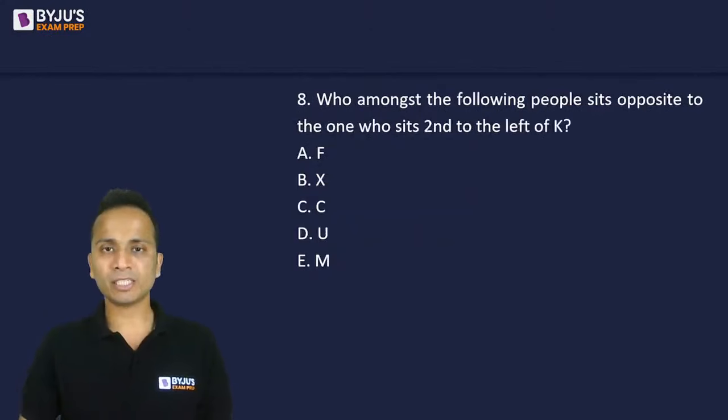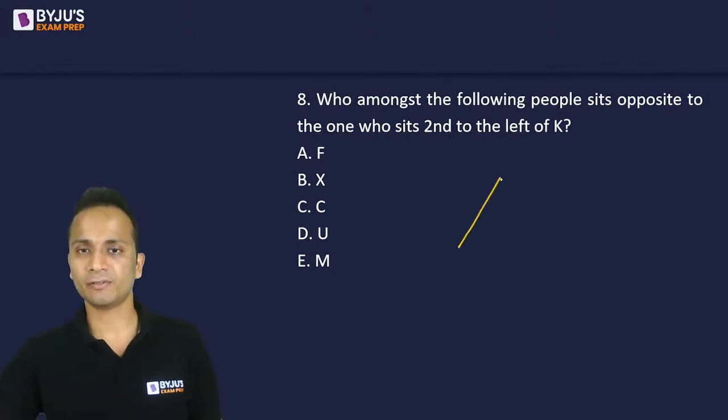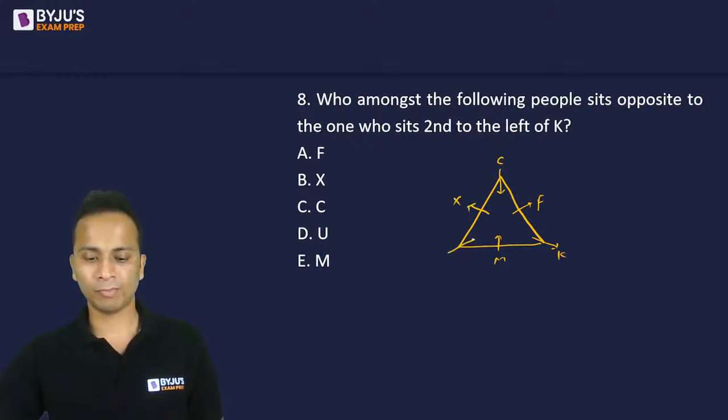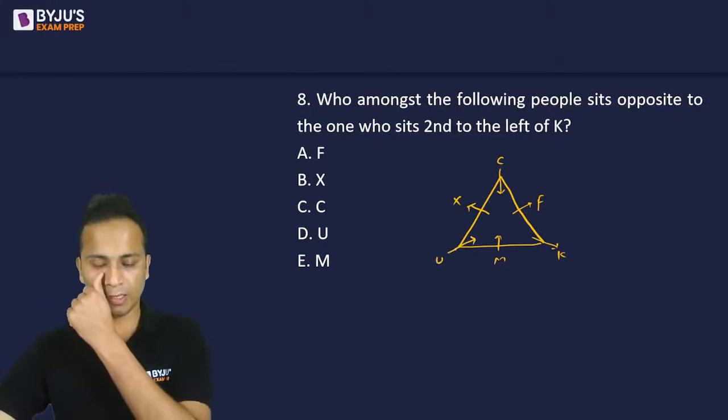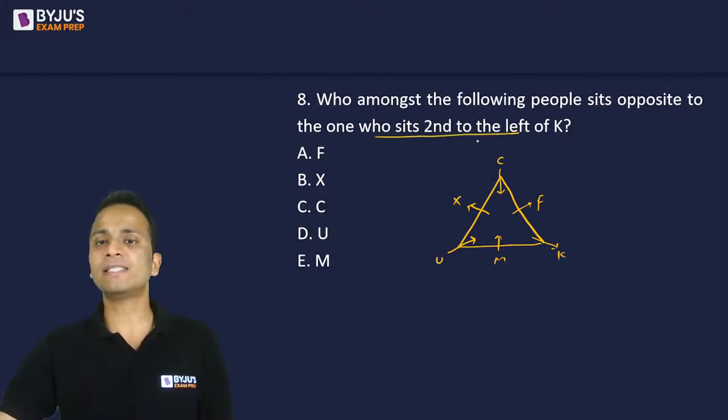Okay. Question number 8. Who among the following people sits opposite to the one who sits second to the left of K?